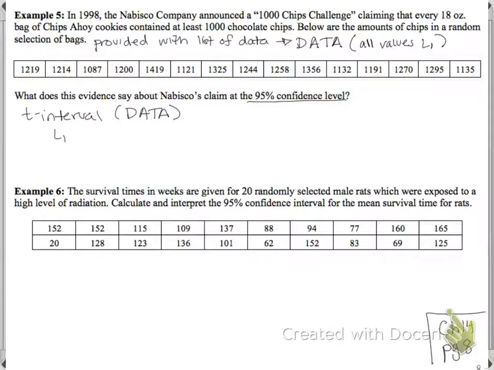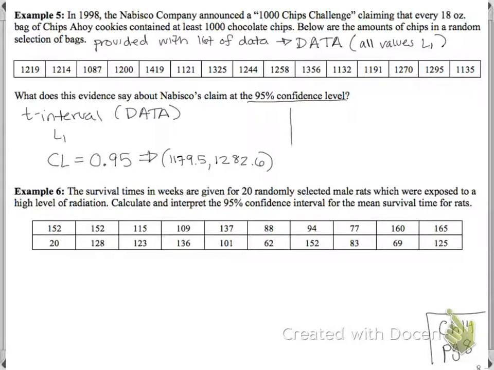And then if we're looking down the line for what we need, the only other piece of information you need to enter is the confidence level as a decimal. So we want to make sure the confidence level is clearly written into our calculator, and then we will get our output of a lower bound and an upper bound. So I'm going to go ahead and write down the output. I got 1,179.5 and 1,282.6.